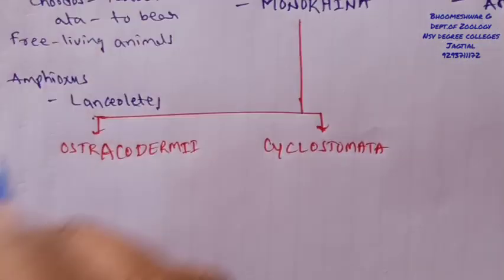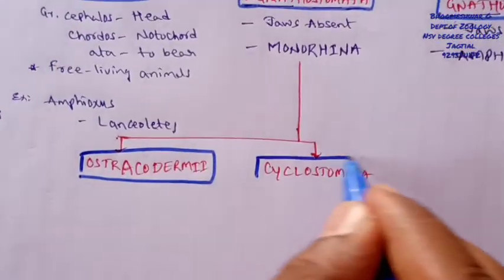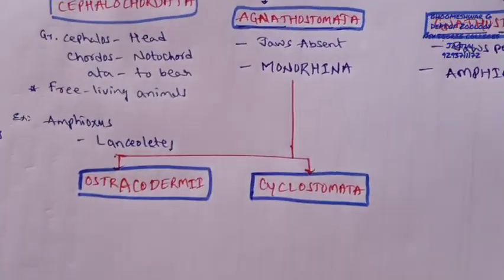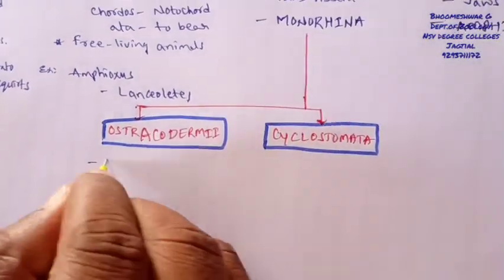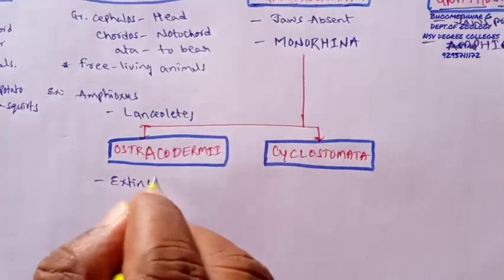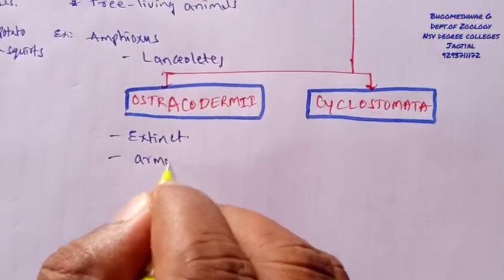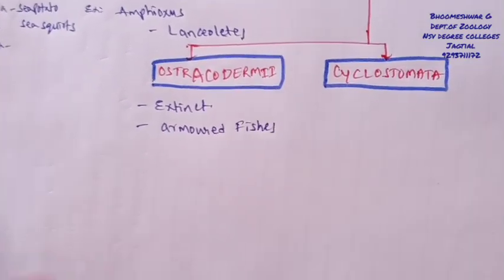Ostracodermi are completely marine and extinct animals. They possess an armored body, so they are also named armored fishes.